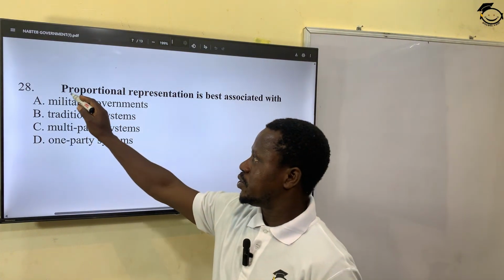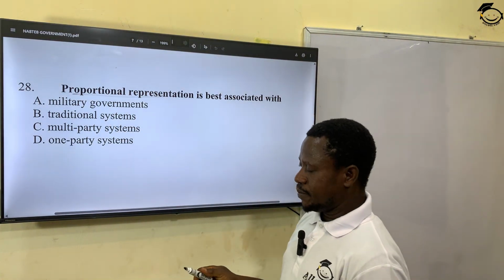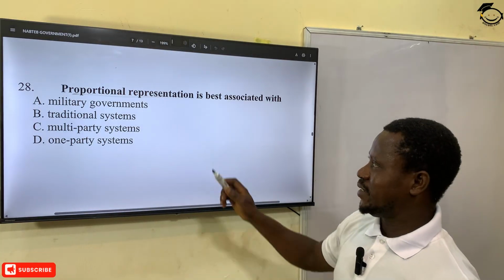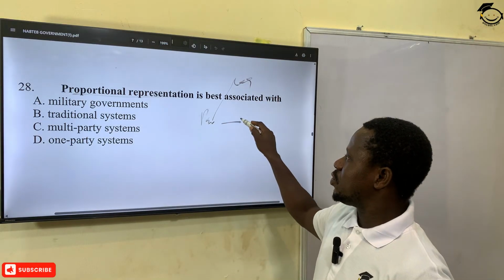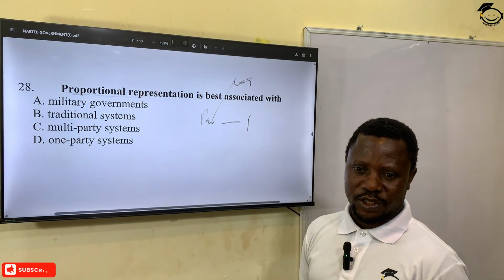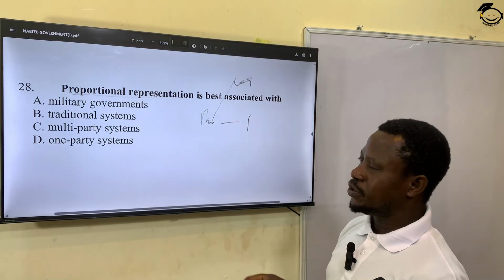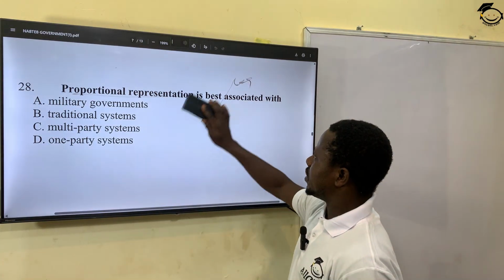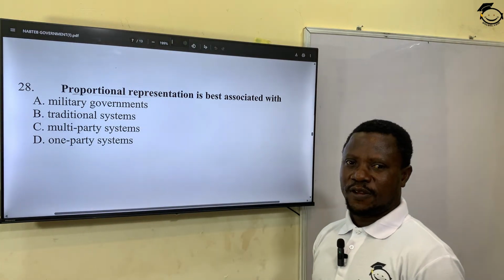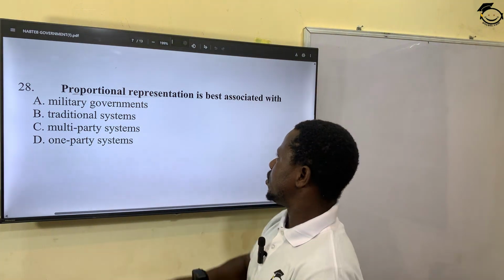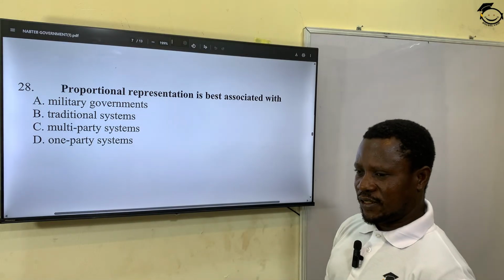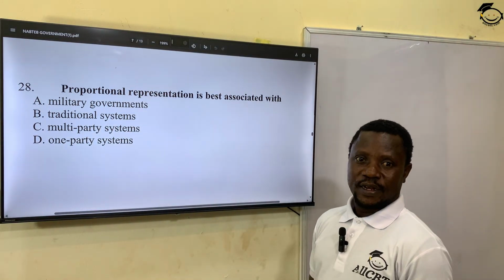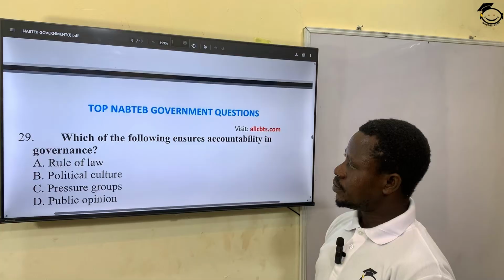What is proportional representation talking about? The arrangement in such a way that parties are represented in the legislative house according to the total number of votes secured in an election. According to the total number of votes secured in an election. So the correct answer to this question is multi-party system. Proportional representation is synonymous with what? Multi-party system. Okay? Let's see the next question.